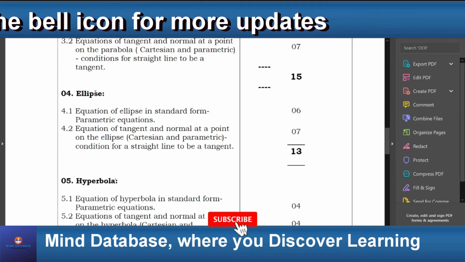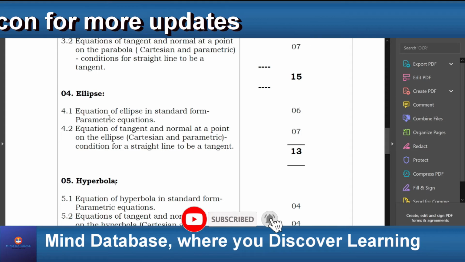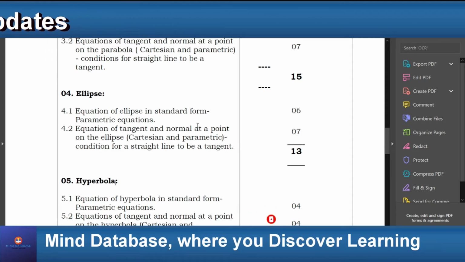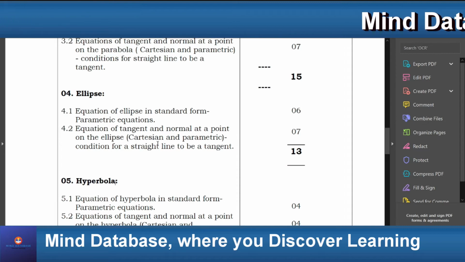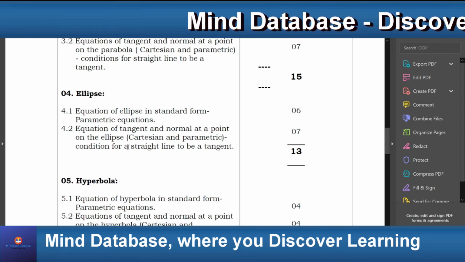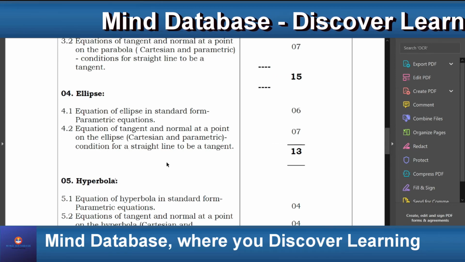The next chapter is ellipse. In this chapter, we learn about the equation of ellipse in standard form and their parametric equations. We'll also learn about the equation of tangent and normal at a point on the ellipse, and the condition for a straight line to be a tangent.